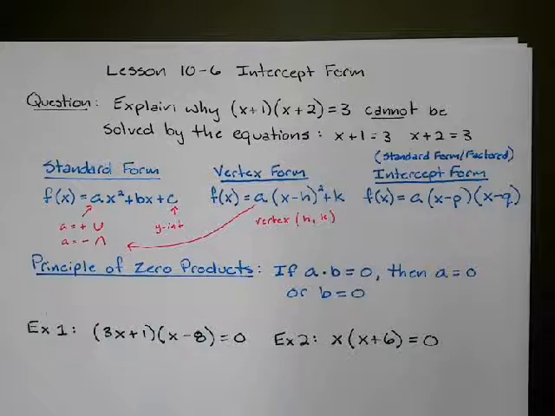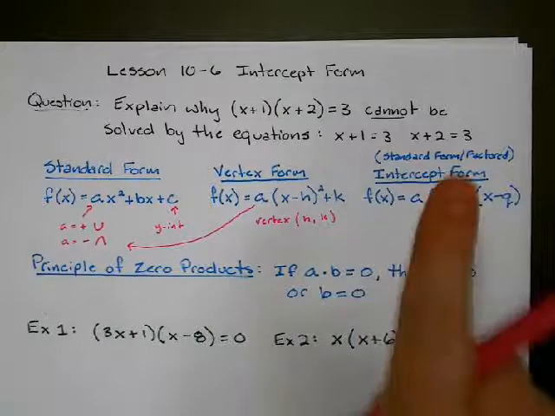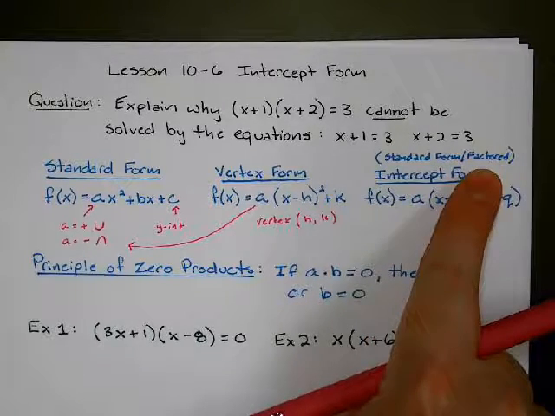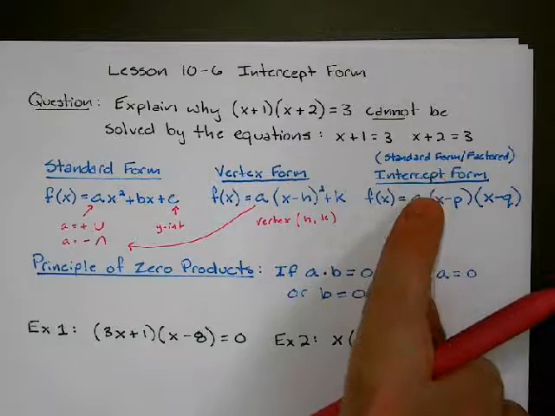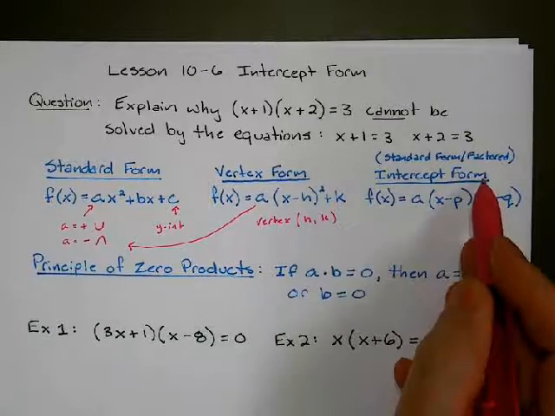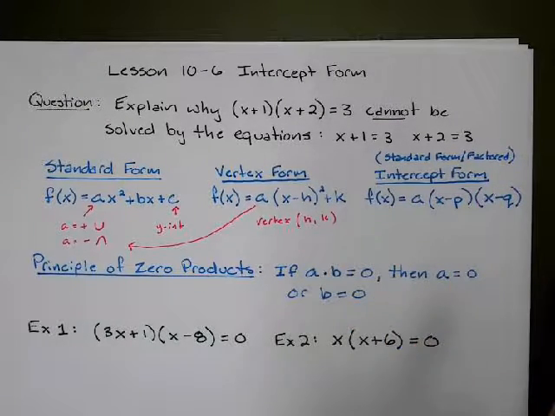It's a really quick graphing form. It's the best form to use if you want to graph something. And now we've got our third form. We're going to call it intercept form, sometimes called factored form. In Math 3, sometimes they call this standard form, which is kind of crazy, but whatever. We're going to call it intercept form, also called factored form.